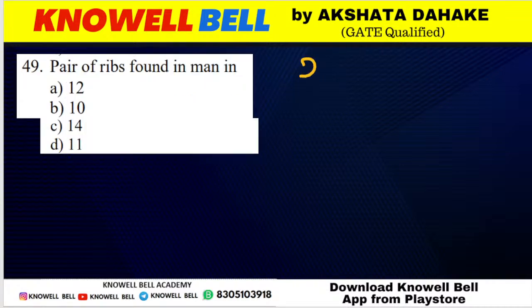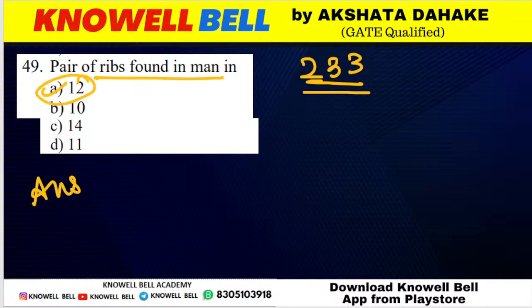Question number 233. How many pair of ribs are present in a human? 12, 10, 14, 11. No, Pranush. I will explain this. ये question हम करते हैं, then I'll explain your doubt. How many pair of ribs are present in humans? अभी हमने कुछ दिन पहले ये question किया था. So humans have 12 pair of ribs. Okay, how many ribs are present in human? 12 pair of ribs.